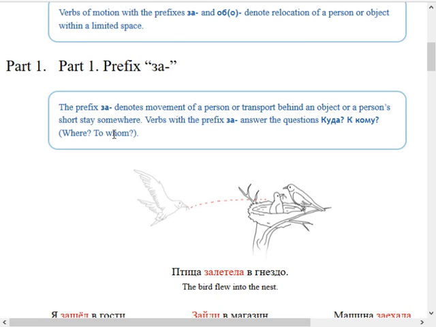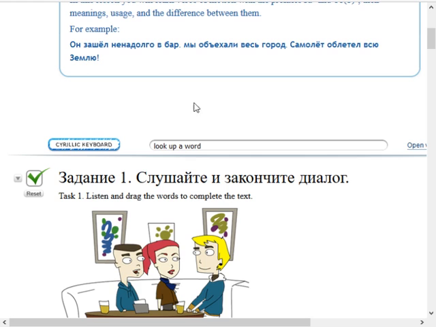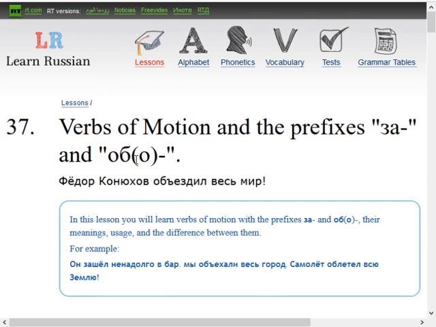Or if you're stopping in quickly at the store, at the library, at somebody's house, then you also use it there to say that you make a quick stop there on your way. And meanwhile, the prefix об or обо simply means to go around something, or somewhere, or someone.